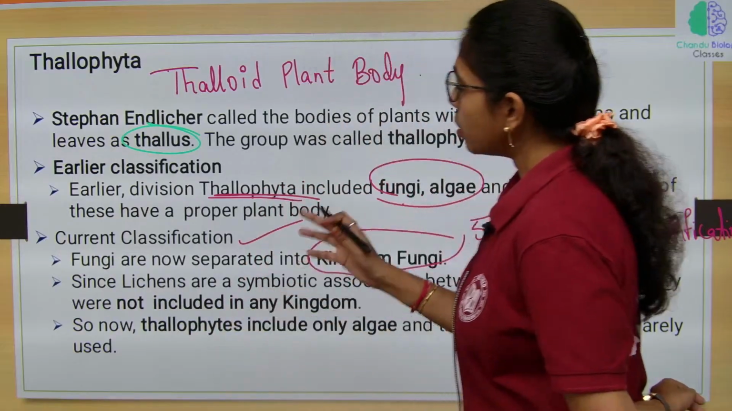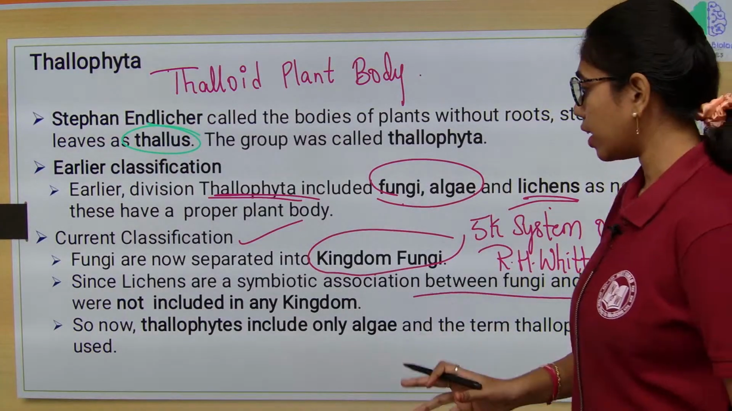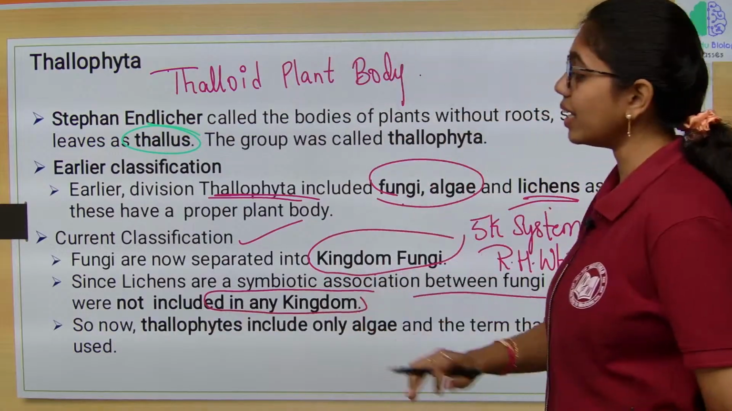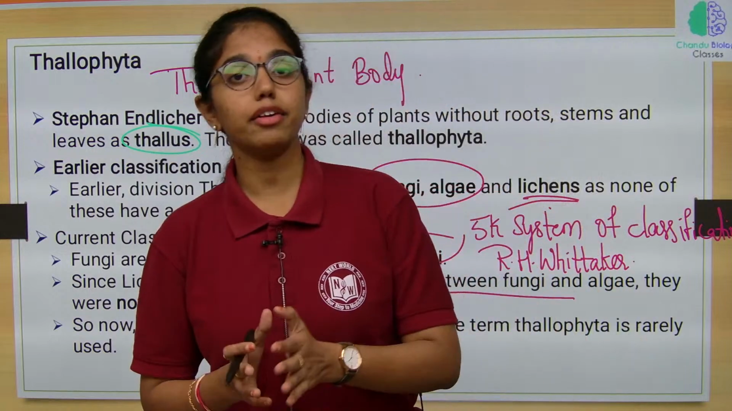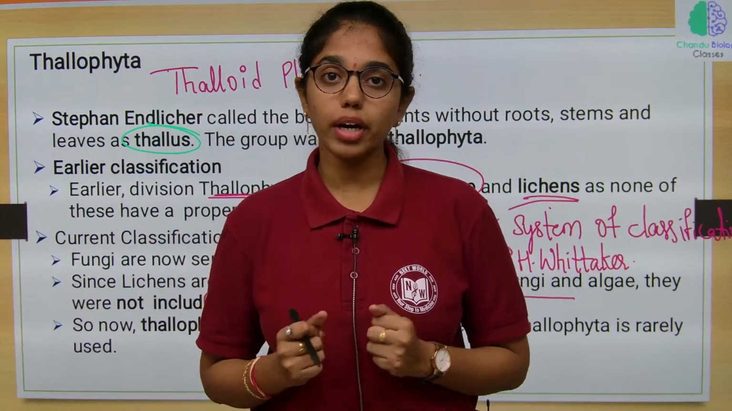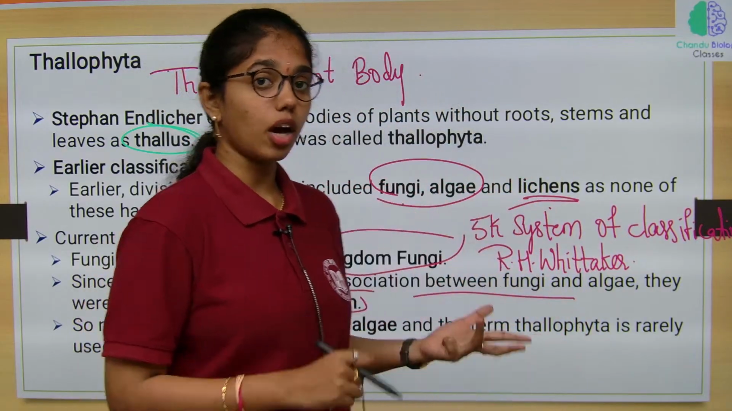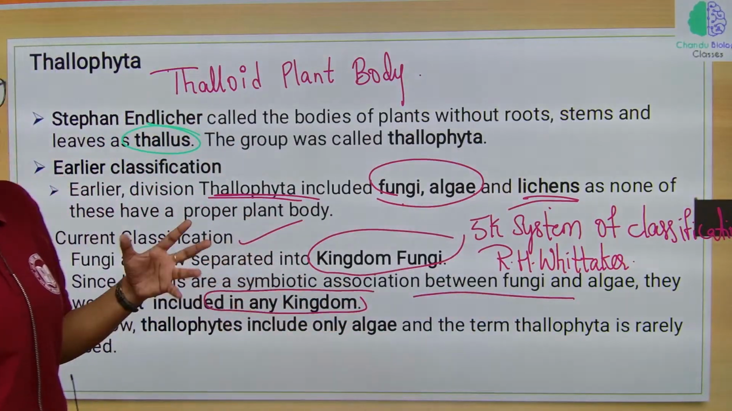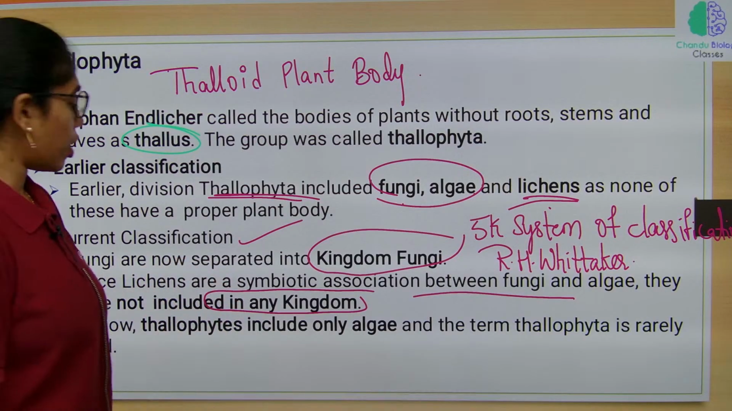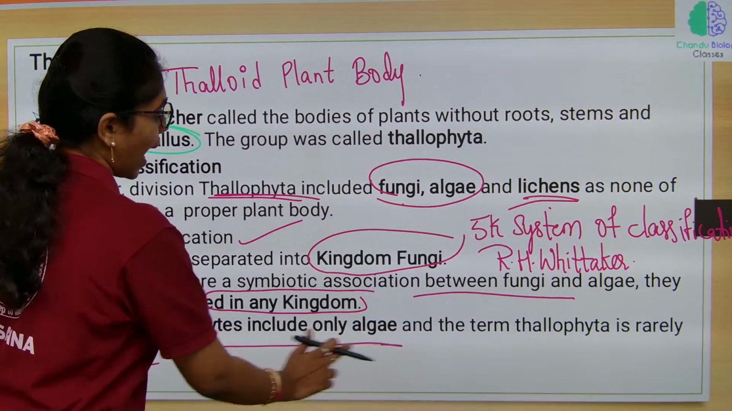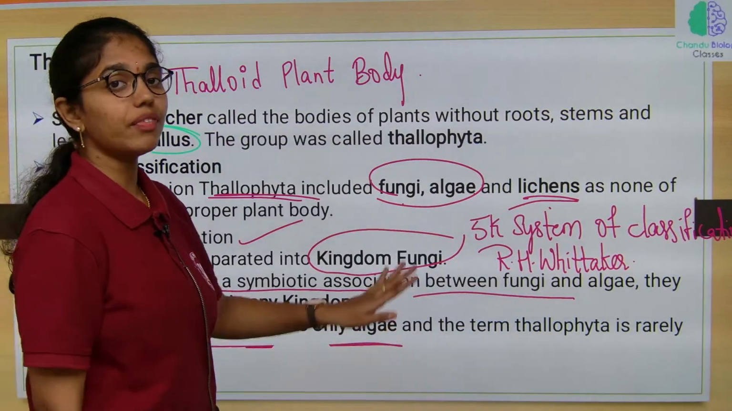Since lichens are a symbiotic association between fungi and algae, they were not included in any kingdom. What are those groups which are not included in the 5 kingdom system of classification? Virus, viroids, prions and lichens. These are the organisms which are not included in the 5 kingdom system of classification. So now Thallophytes include only algae and the term Thallophyta is rarely used. When a separate fungal kingdom was introduced, only algae were left under Thallophyta.